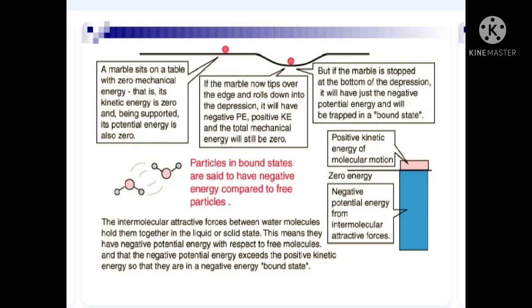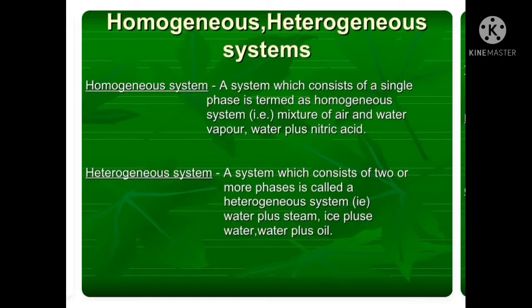In the figure here, we can easily observe the positive kinetic energy of molecular motion, the negative potential energy from intermolecular attractive forces, and where there is no energy, which is zero energy. You can observe these three points in the figure over here. Now we will see about homogeneous and heterogeneous systems.